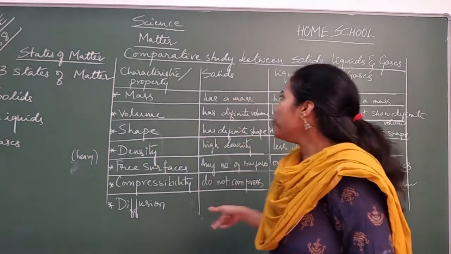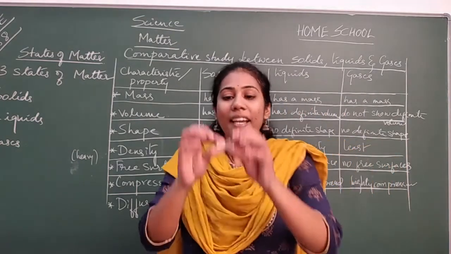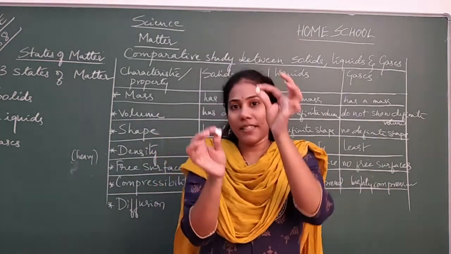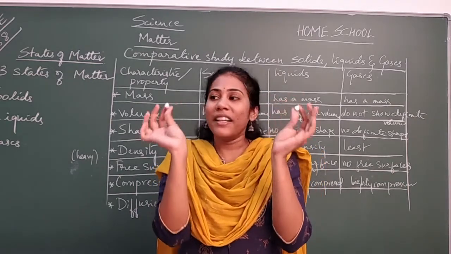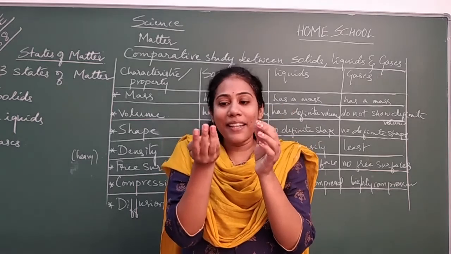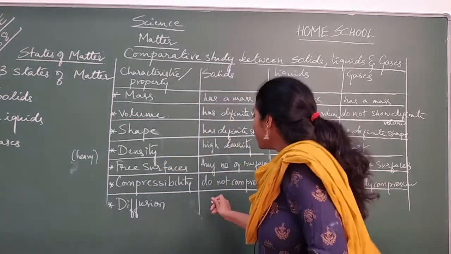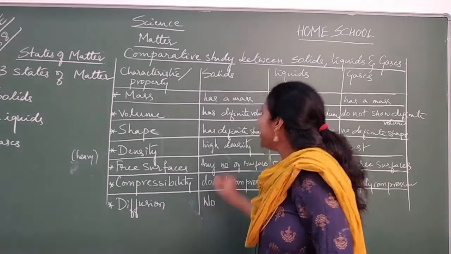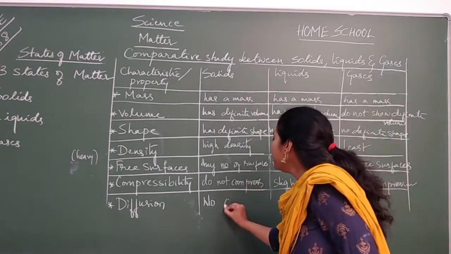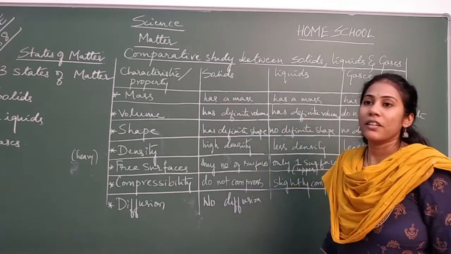So do you observe any kind of diffusion in case of solids? Say I have broken the chalk piece. Now I have two matter. This is one matter, this is one matter. Can they move on their own? Never, right? And can they get mixed up nicely? No, right? That means you don't observe any diffusion in case of solids. So what do we write here? No diffusion.